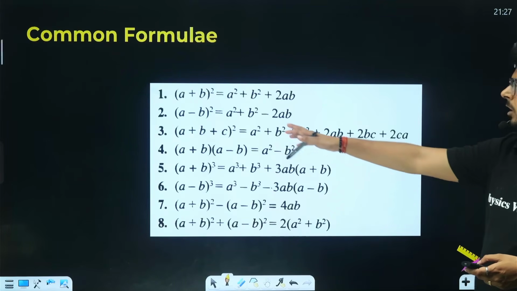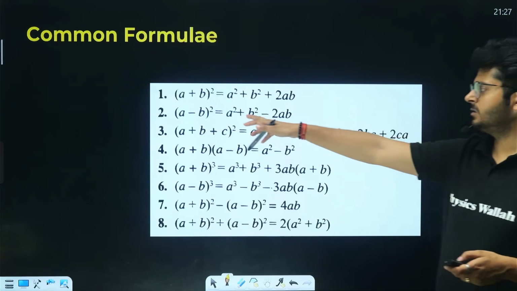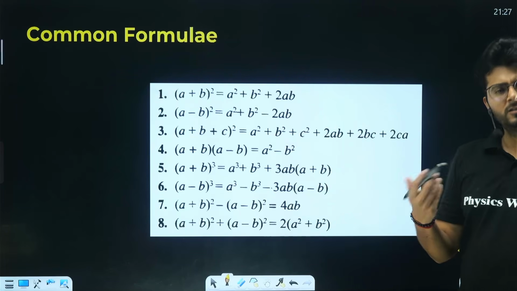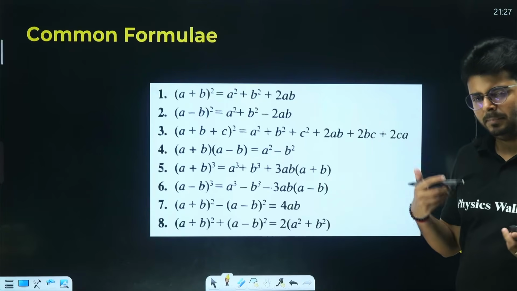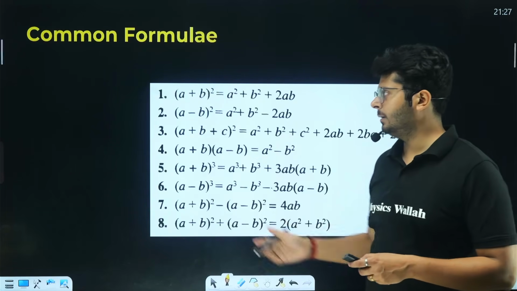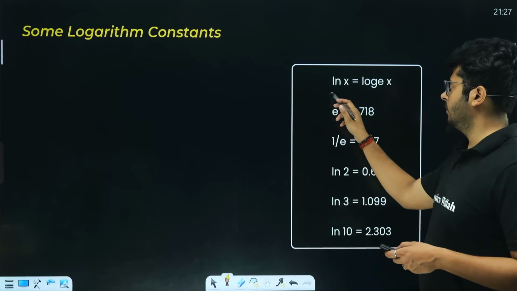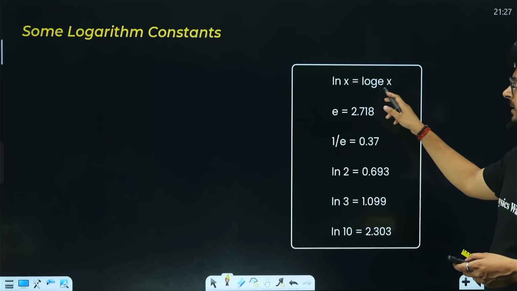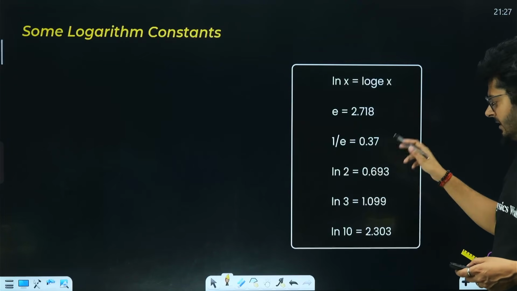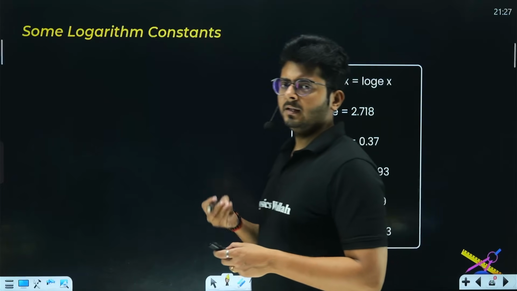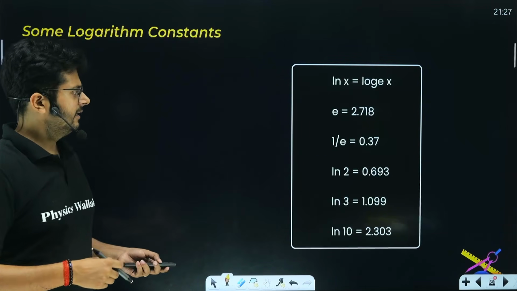Again, these are the common set of formulas. (a plus b) whole square is a square plus b square plus 2ab. (a minus b) square is a square plus b square minus 2ab. So these are the basic formulas, and you have to keep these in mind as well. In basic algebraic calculations, sometimes they might come in handy. And these are some logarithmic constants. ln x is log x base e, e is 2.718, 1 upon e is this. If you keep them in your mind, it will always be easier on the calculation front.